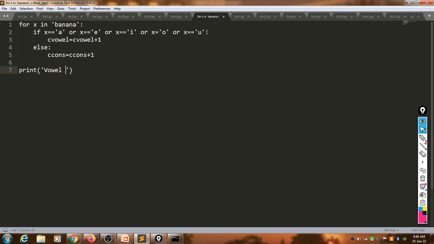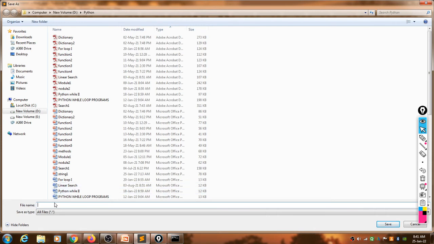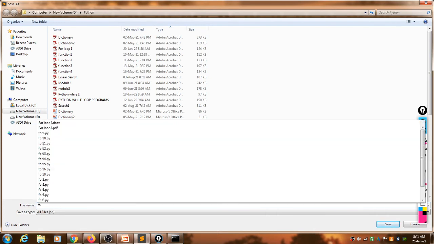vowel count, how many vowels are there. What is the variable here? C vowel. We can use this variable C vowel. Then next one, we can copy this one, consonant count. What is the variable name here? CONS. Okay, so this is the program. So we can save this one. X is equal to O and double equal to I.